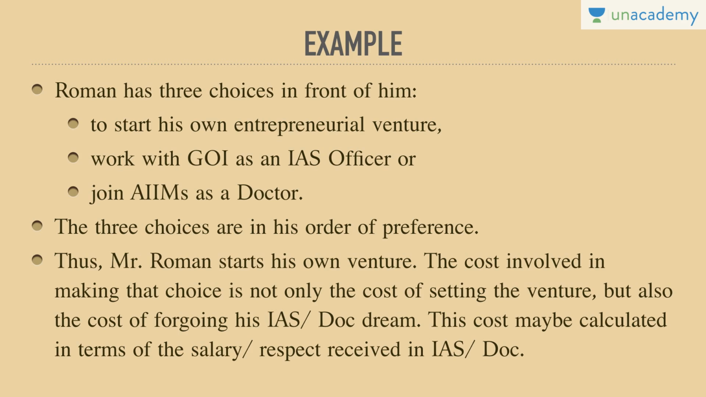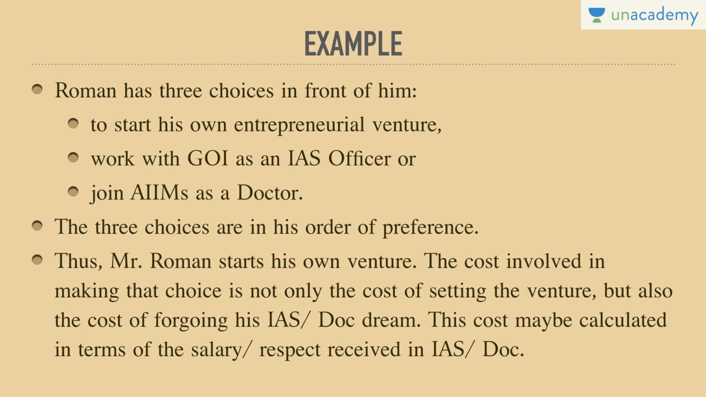He would want everything. He wants to start his entrepreneurial venture also. He wants to work as an IAS officer also. He wants to join AIIMS as a doctor also. His desires are unlimited, but his resources, his time, his effort, his talent are limited. The three choices are in his order of preference. He would choose in order of preference.